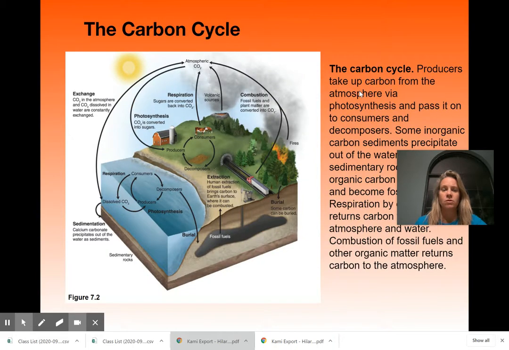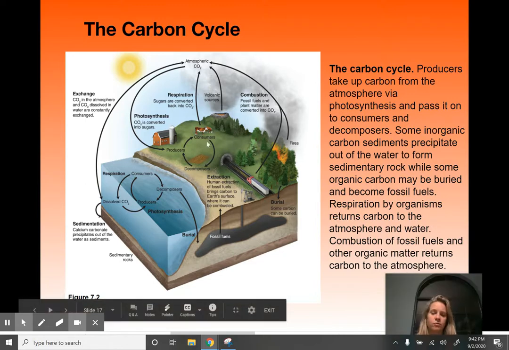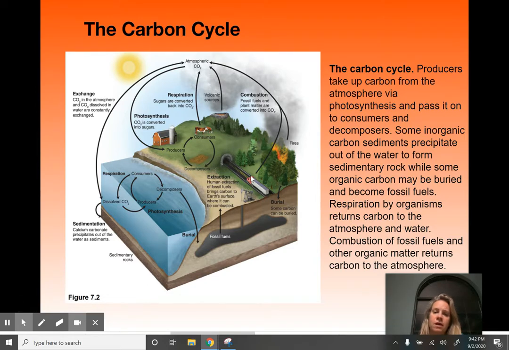All right, so the carbon cycle. The producers take up carbon. If we just go through this picture here, you guys can read on the side. But carbon cycles through everything. It cycles through the air, the ground, the water, just like the water cycle. And so it's all throughout all the different systems.